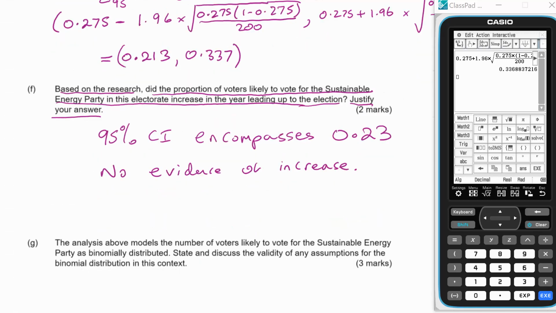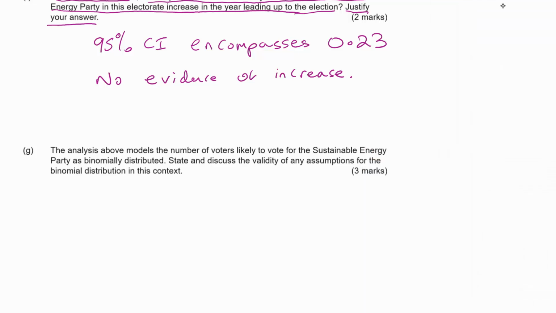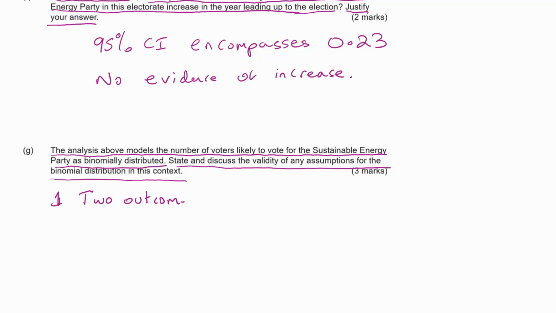Now finally, we get to part G. The analysis above models the number of voters likely to vote for the Sustainable Energy Party as binomially distributed. State and discuss the validity of any assumptions for the binomial distribution in this context. So let's consider conditions for a binomial. So 2 outcomes, which we normally call success or failure. So here, vote for SEP or not.